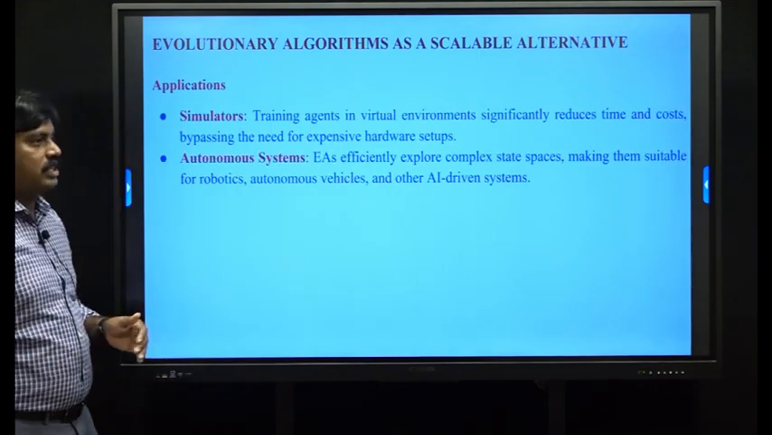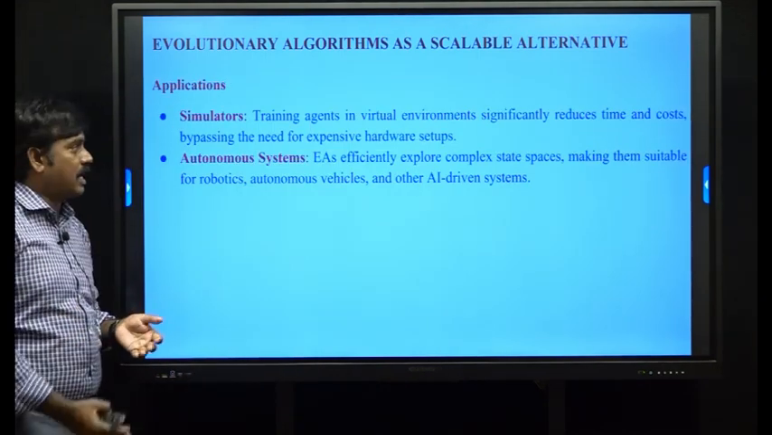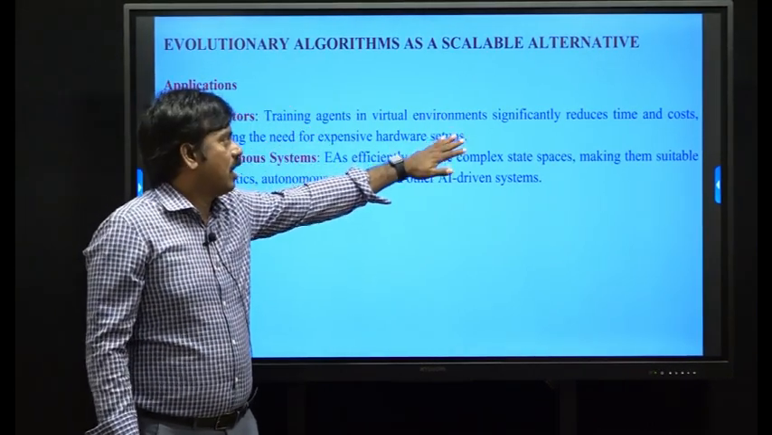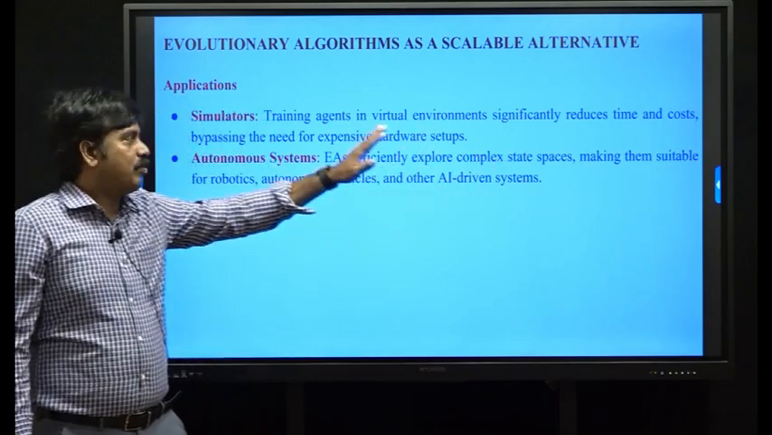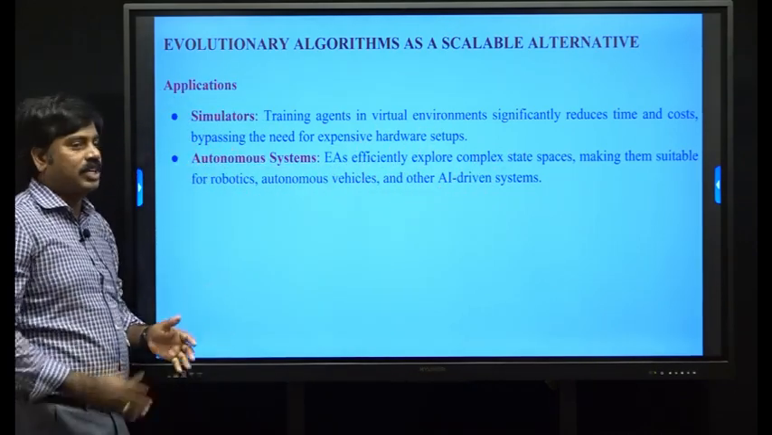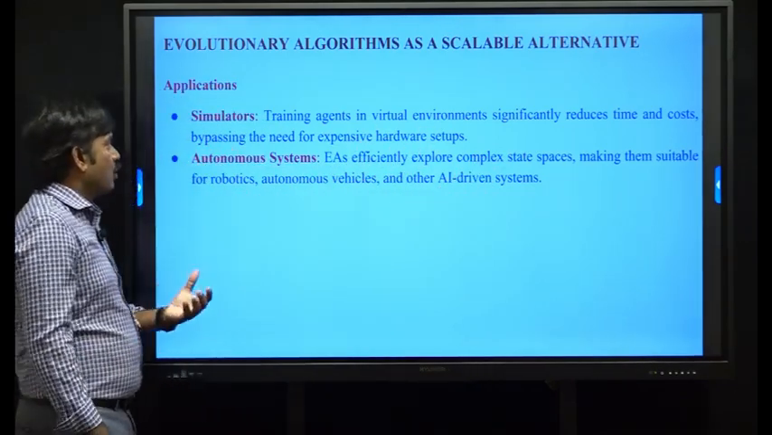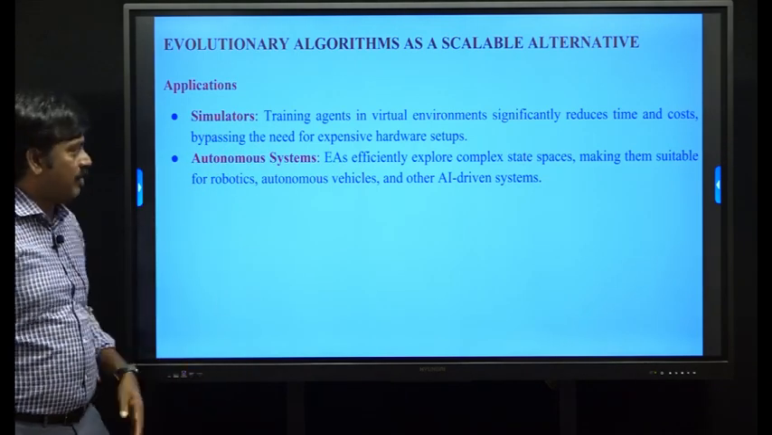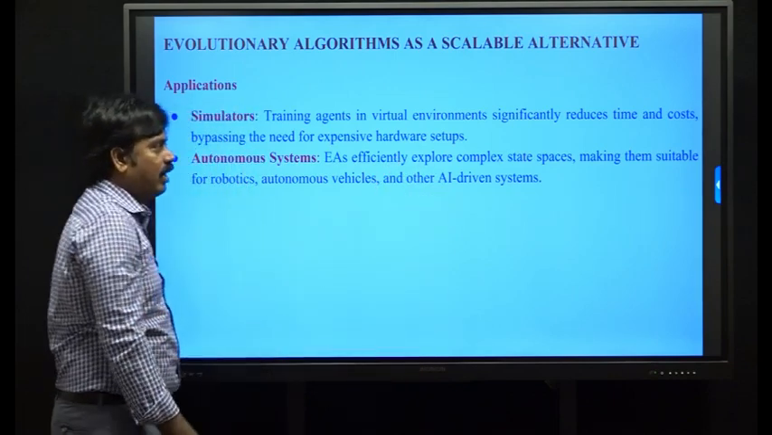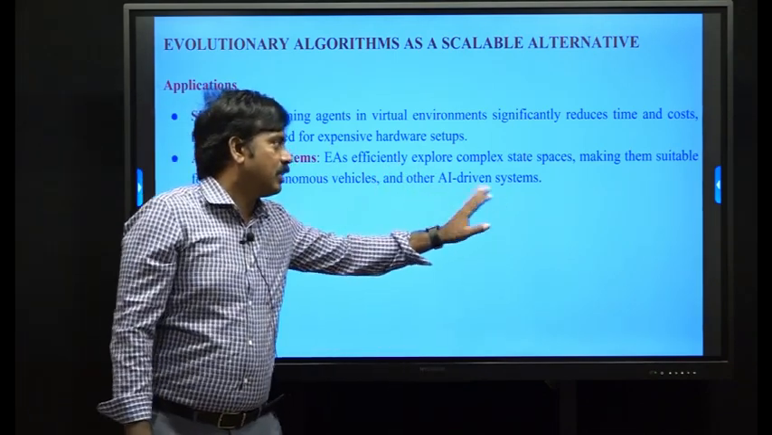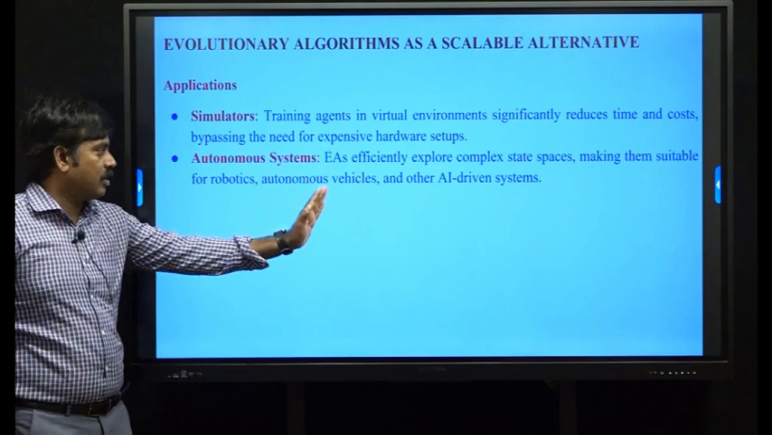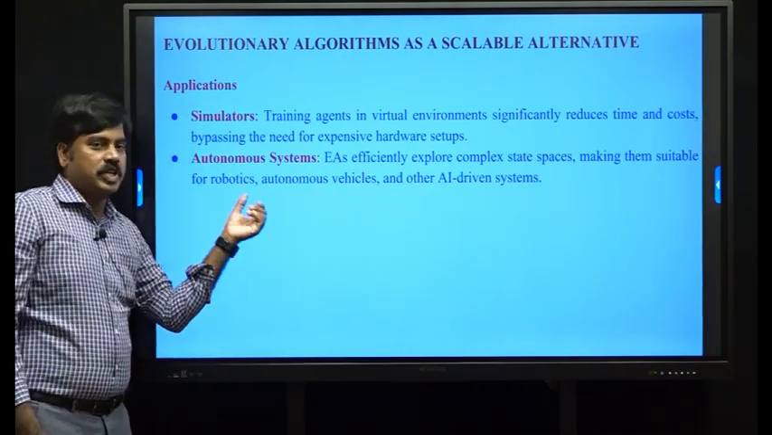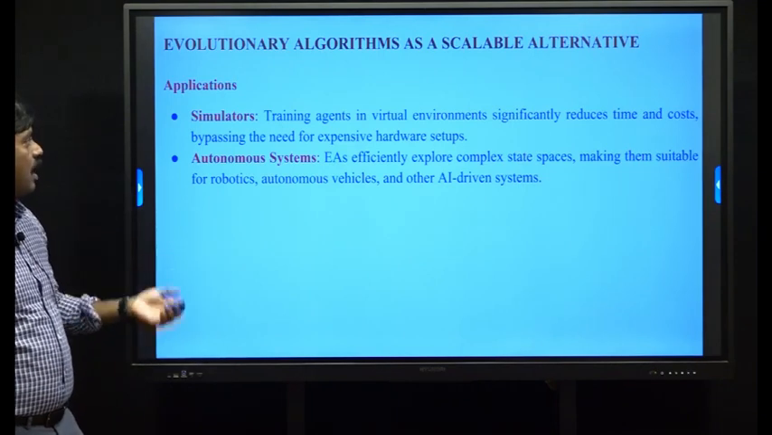For applications, we use evolutionary algorithms and evolutionary strategies in simulators, training agents in virtual environments. This significantly reduces time and cost, bypassing the need for expensive hardware setups. We use evolutionary algorithms in simulators and autonomous systems. Evolutionary algorithms efficiently explore complex state spaces, making them suitable for robotics, autonomous vehicles and other AI driven systems. So these are the applications of evolutionary strategies and algorithms.